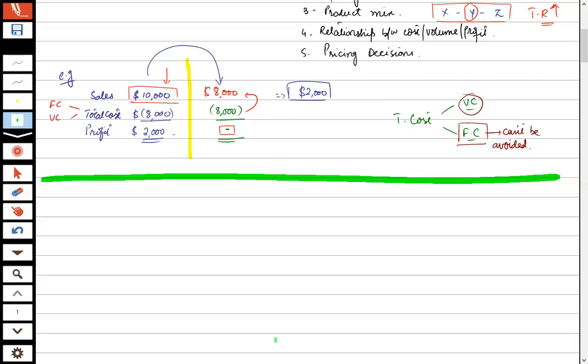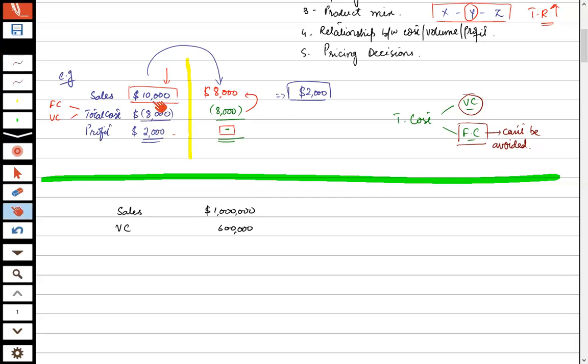So organizations break down their income statement, or sales analysis and profit analysis, in such a way that first of all, sales would be taken. Let's suppose sales is $1 million. Now afterwards, they take into consideration the variable cost first. Variable cost is, let's suppose, $600,000.